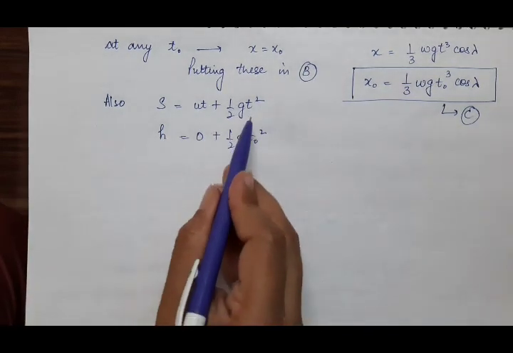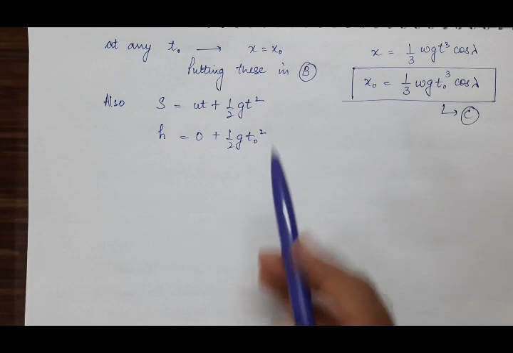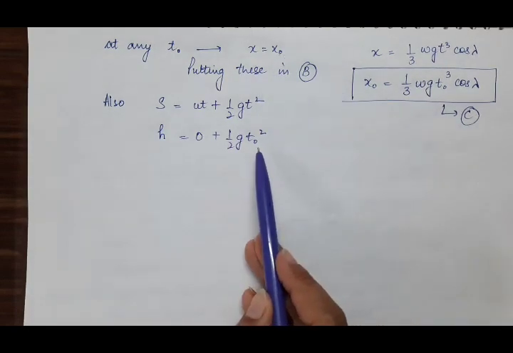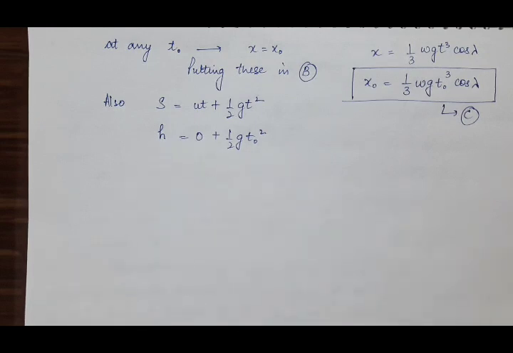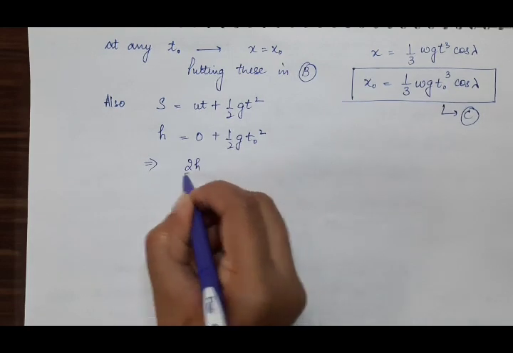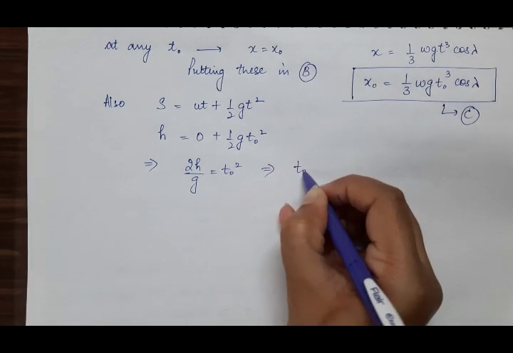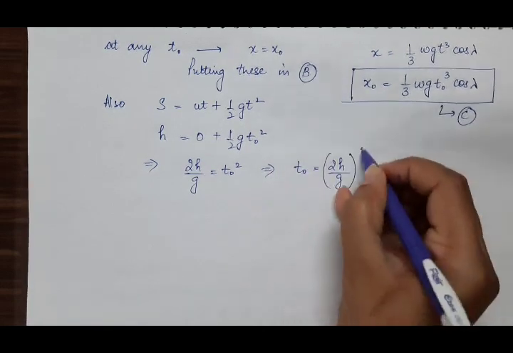So in time t is equal to t naught, the distance covered by the particle along the x-axis because of the Coriolis force is x naught, and in that time t naught, the particle has covered the height h from the top of the tower to the surface of the earth. So what will be the value of t naught from this equation? It implies t naught is equal to square root of 2h by g.